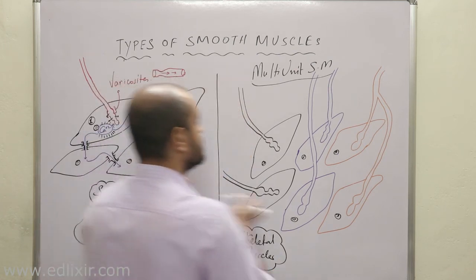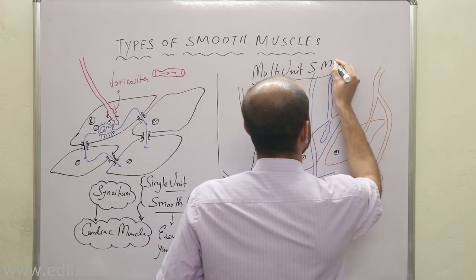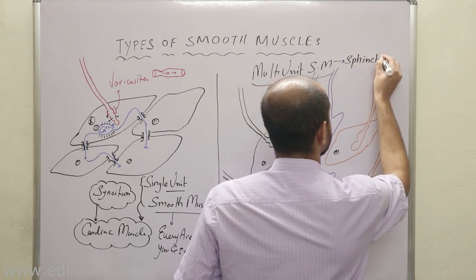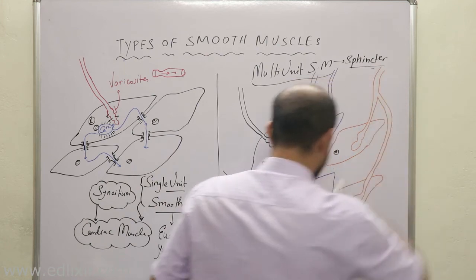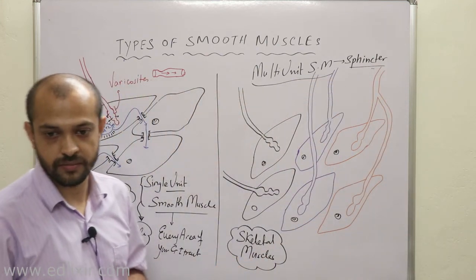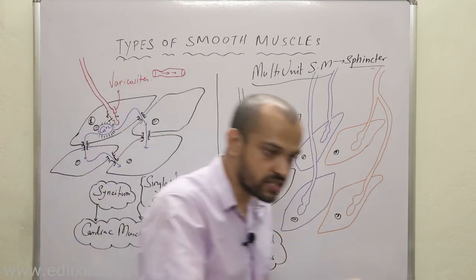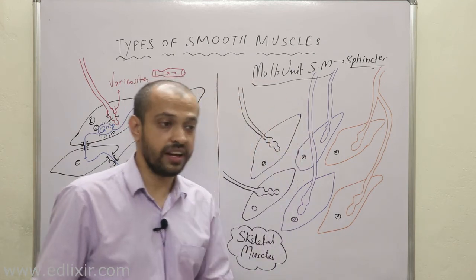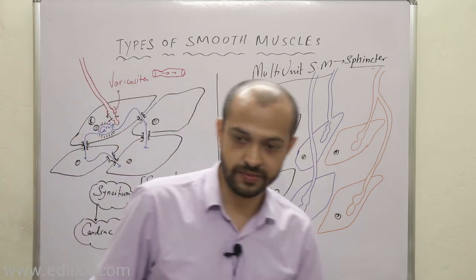In your sphincter muscles. Every sphincter muscle of your body has multi-unit smooth muscle, whether it is the lower esophageal sphincter, the pyloric sphincter, the anal sphincter, or the urinary bladder sphincter.